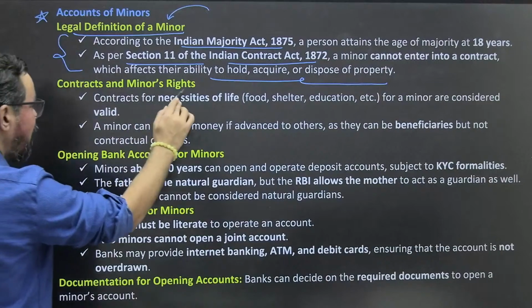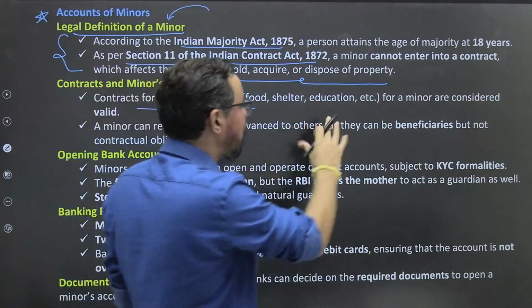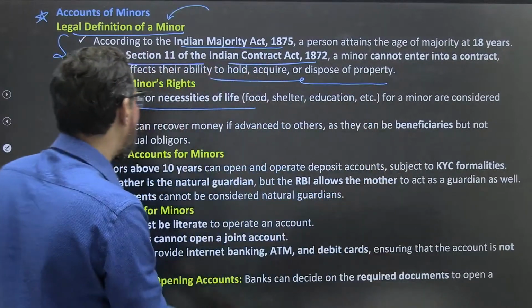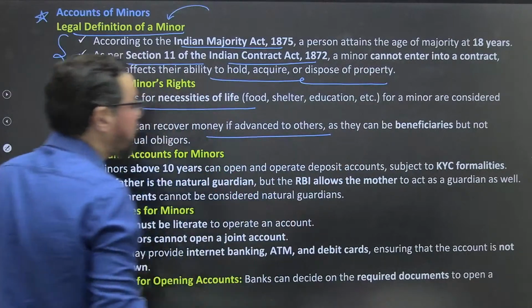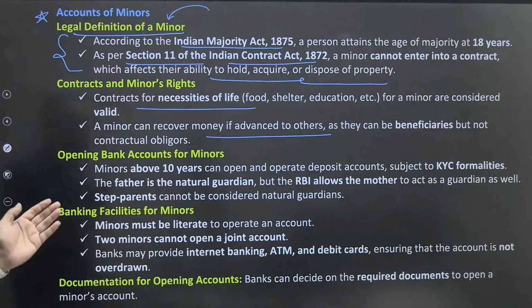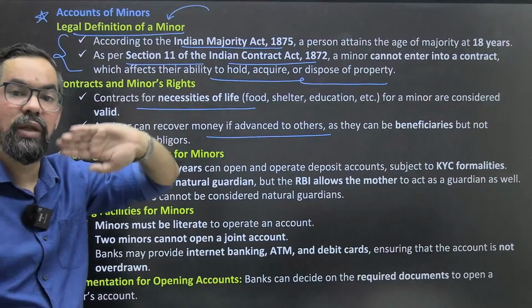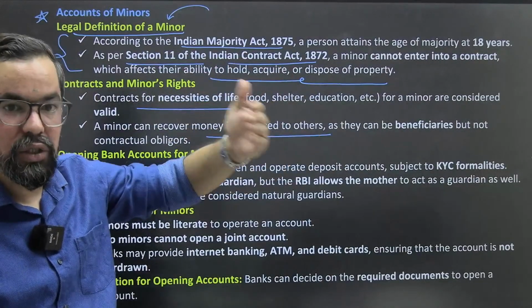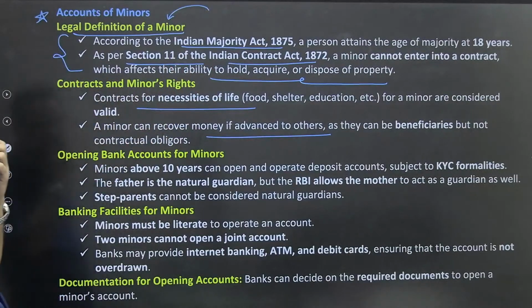Contract and minor rights: a contract for necessities of life like food, shelter, education for a minor is considered valid. A minor can recover money advanced to others, as they can be beneficiaries but not contractual obligors. That means they can be a nominee or beneficiary in situations where their parents are part of the contract, but they are not part of certain liabilities.